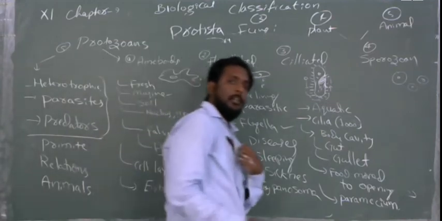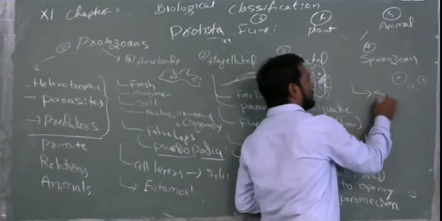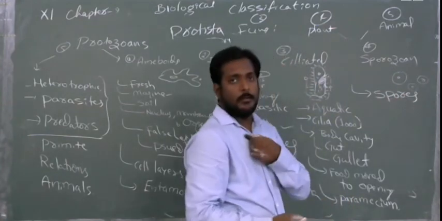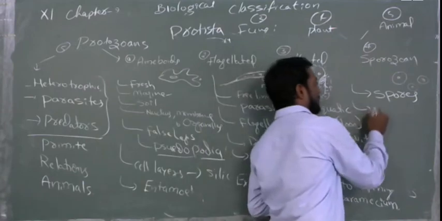sporozoans will be like spores, and moreover they will be infective.